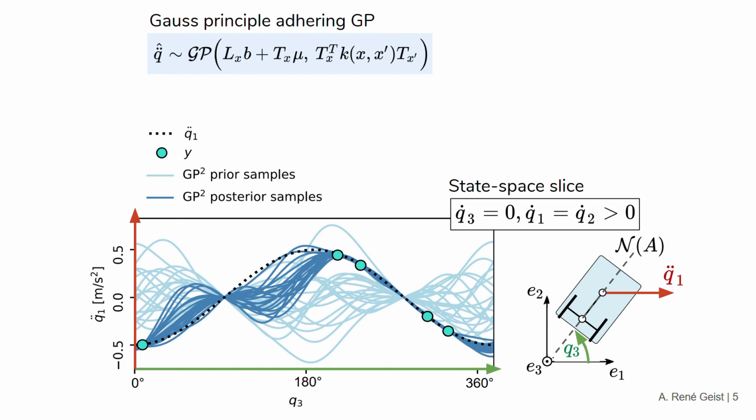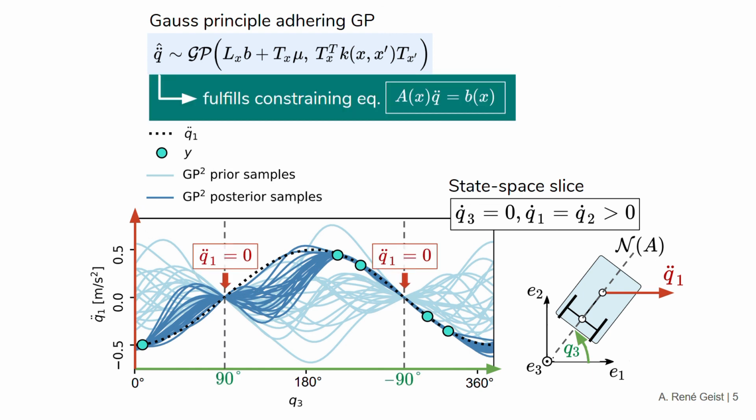In this figure, the real unicycle's acceleration q double dot 1 is depicted in black. The prior samples drawn from the structured GP are denoted in light blue and its posterior samples after conditioning on observations y in dark blue. Note that the mean and samples of the Gauss principle adhering Gaussian process fulfill the constraining equation by design.